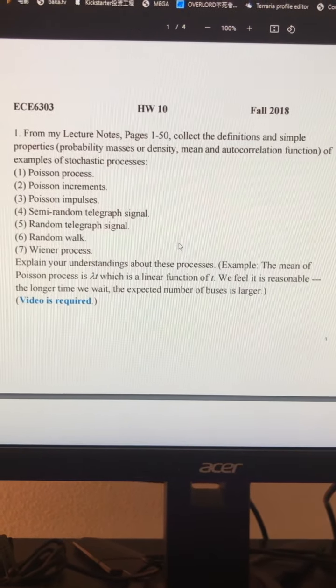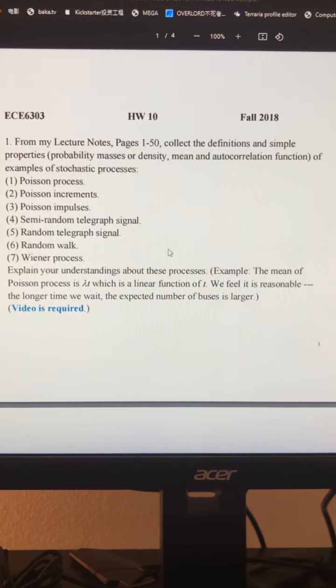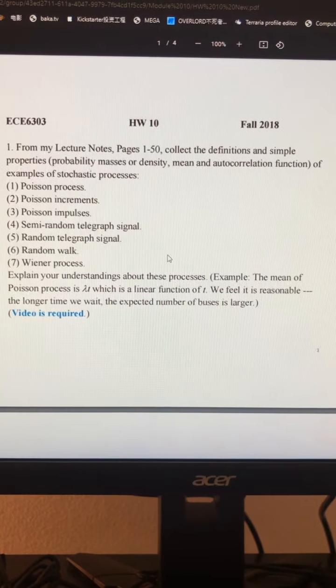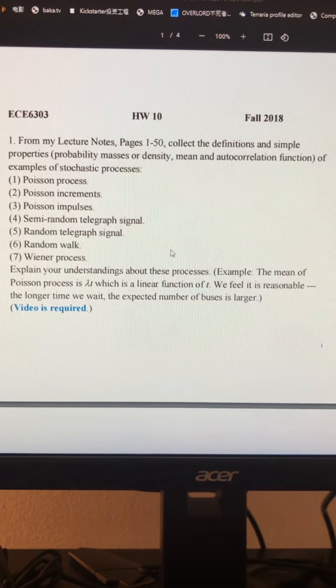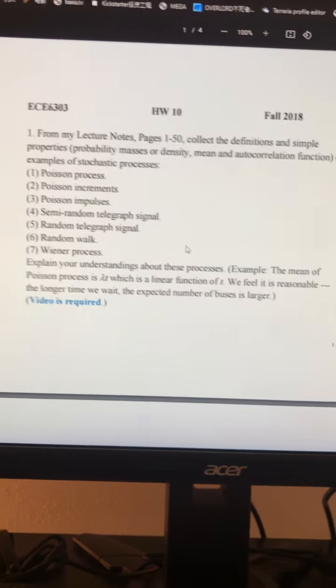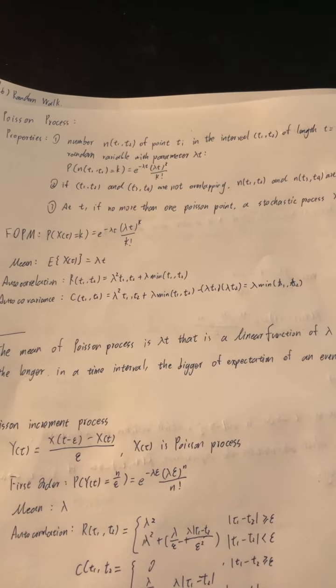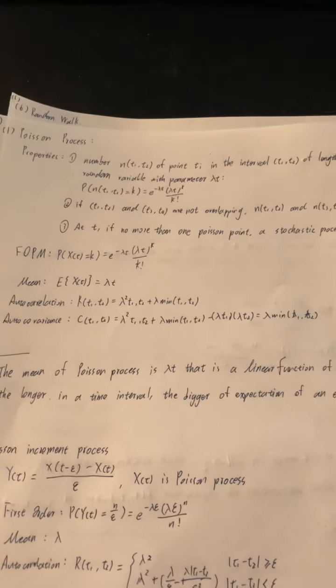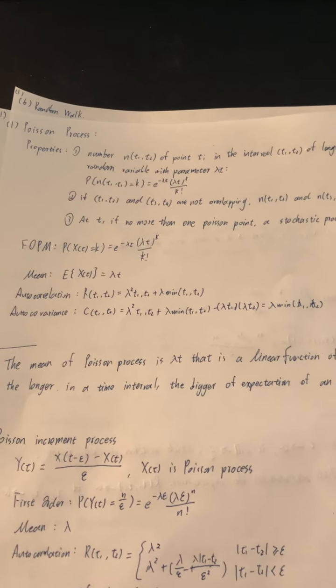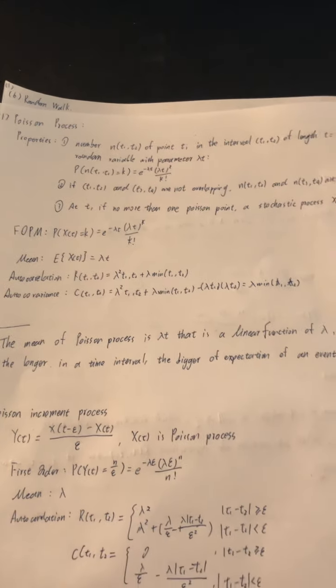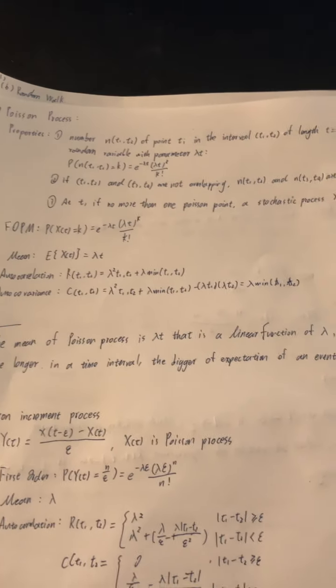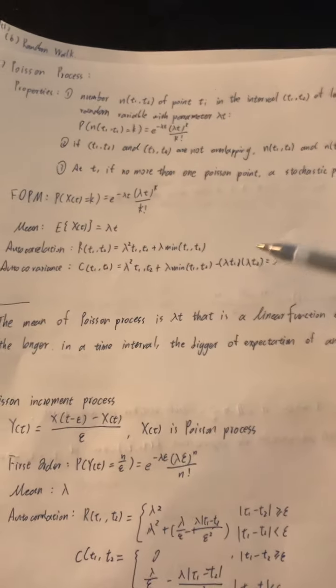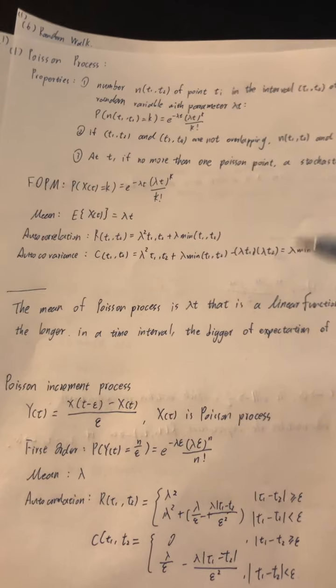For question 1, collect the definitions and simple properties of examples of stochastic processes. For the first one, the Poisson process. The Poisson process has these three properties, and the first order probability mass function is this one, and the mean is this one, and the correlation is this one and this one.